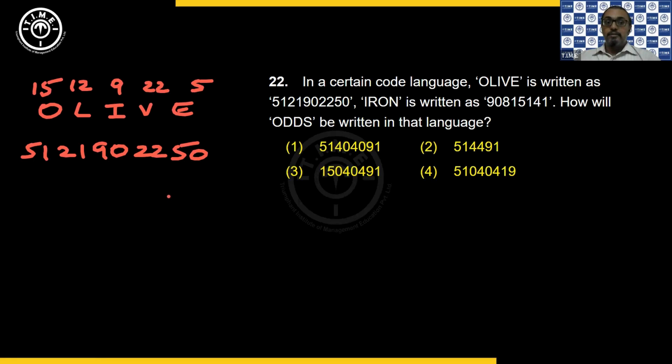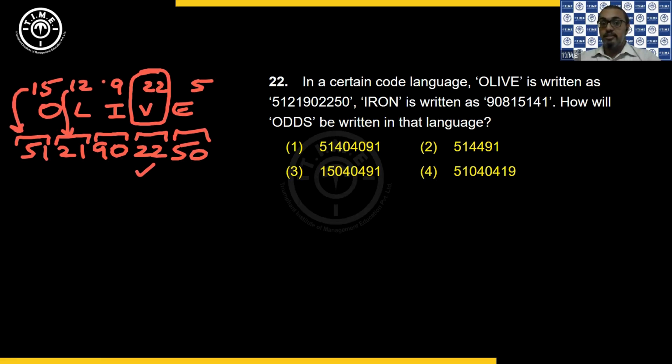some logic. If you check here, if I take two digits, because mainly 22 is given as 22 only here. But if you check the remaining, their digits are reversed and given. 15 is changed as 51. 12 is changed as 21. This is 9, so if you write it as 09, it will be 90. And 05, it will be 50. So basically, the digits in the place value are reversed and written.